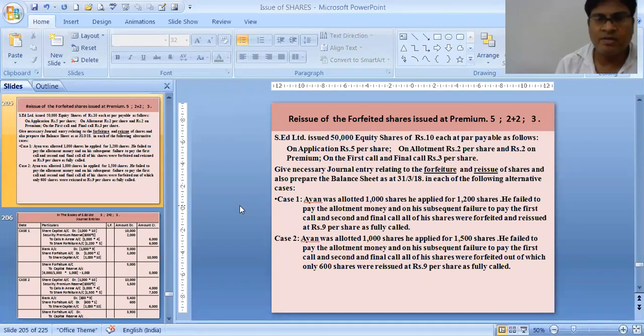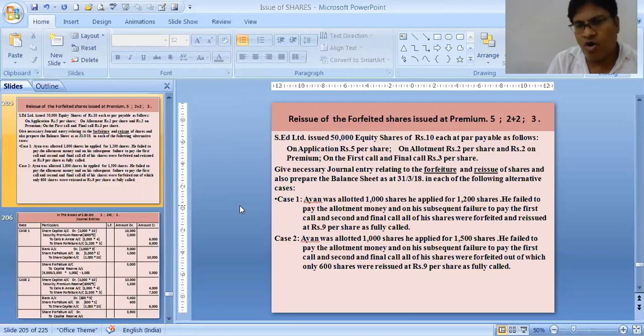Let's see one sum. 50,000 shares are issued by Asset Limited of 10 rupees each. On application 5 rupees, on allotment 2 rupees, and 2 rupees is premium, and 3 rupees is the first and final call. Ayan was allotted 1,000 shares and he applied for 1,200 shares. He failed to pay the allotment money, and on his subsequent failure to pay the first and final call, his shares were forfeited and reissued at ₹9 per share as fully called.